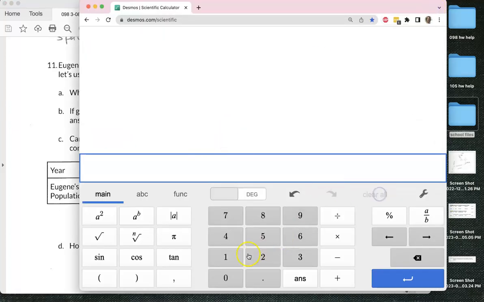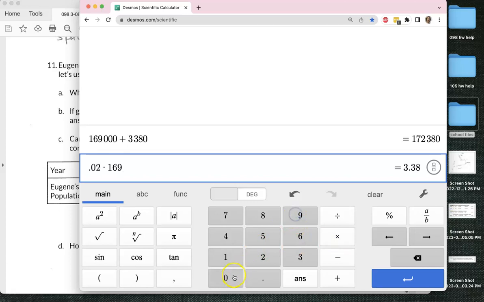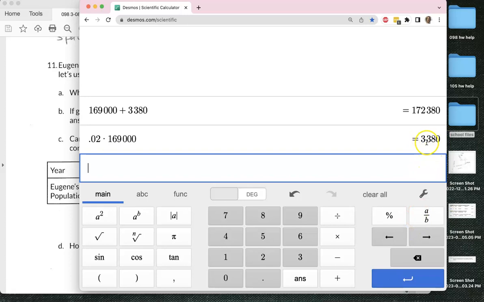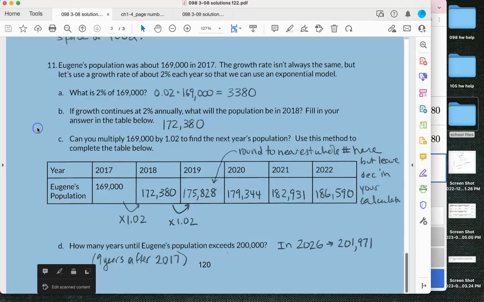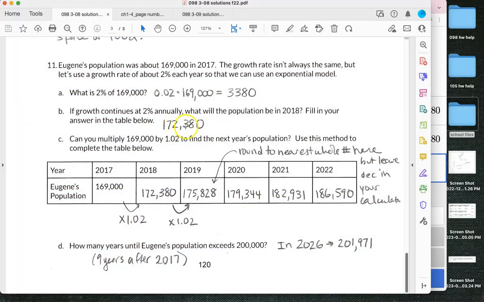So I'm going to clear this. 169,000 plus 3,380 gives me 172,380. And again, 0.02 times 169,000. That's how I got the amount of increase, which was 3,380. So put that number in this table.